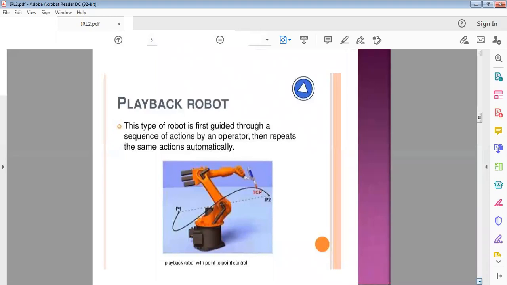Whatever actions the operator has given to the robot are recorded in the controller system, and based on the recorded sequence of actions, the robot repeatedly does the actions automatically.